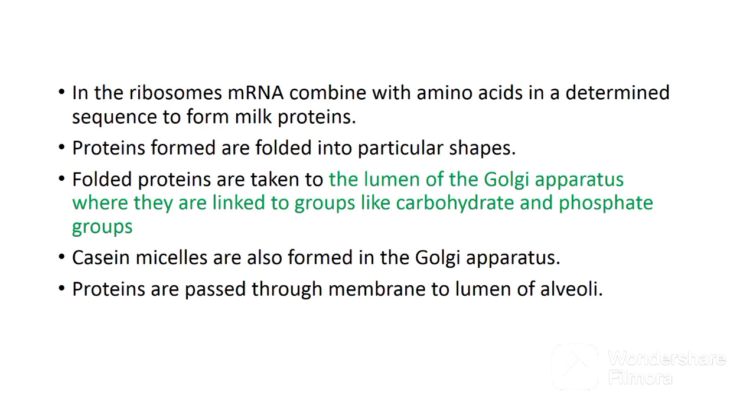Folded proteins are taken to the lumen of the Golgi apparatus, where they are linked to groups like carbohydrates and phosphate groups. Casein micelles are also formed in the Golgi apparatus. Some proteins like immunoglobulins are not synthesized in the secretory cells but are obtained directly from animal blood. So after synthesis, the synthesized proteins as well as absorbed proteins pass through the membrane to the lumen of the alveoli for storage.